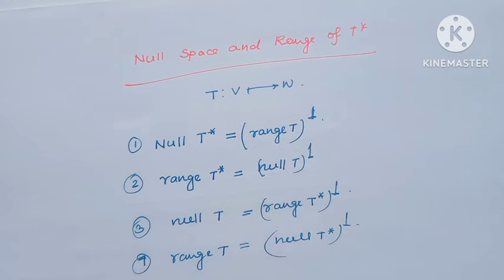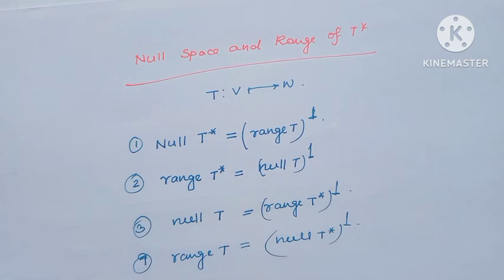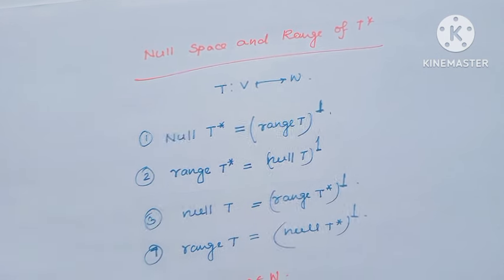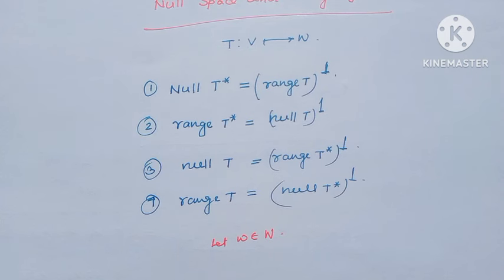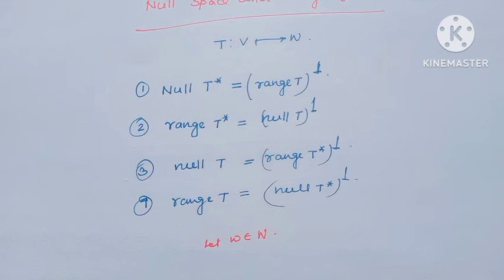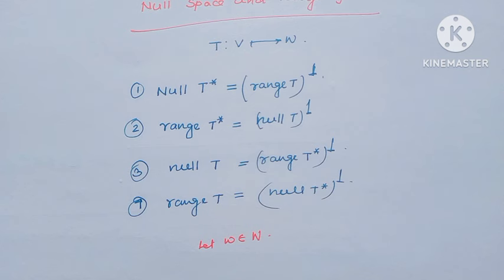first, the null space of T star, the null space of the adjoint operator, is the orthogonal complement of the range space of T. Second, the range space of T star equals the orthogonal complement of the null space of T. Third, the null space of T equals the orthogonal complement of the range space of the adjoint operator T star. Similarly, the range space of T equals the orthogonal complement of the null space of the adjoint operator T star. These are all related to one another.